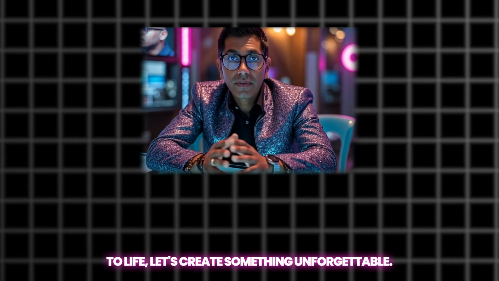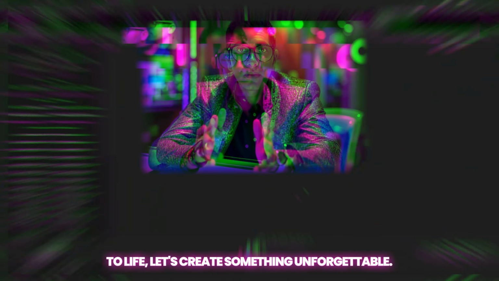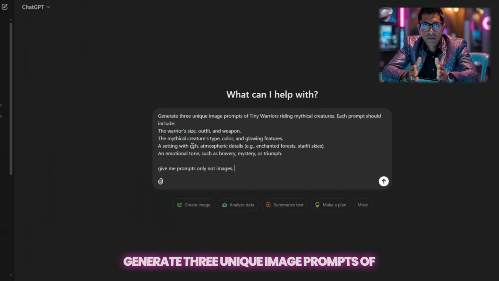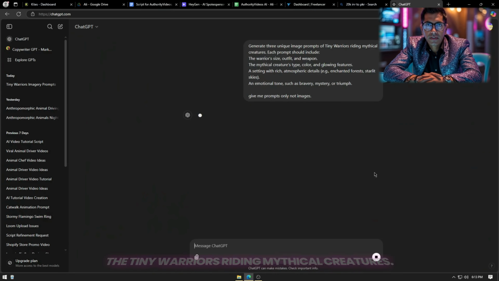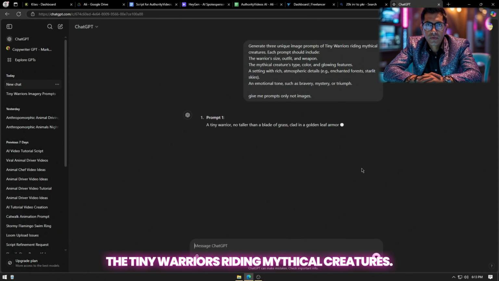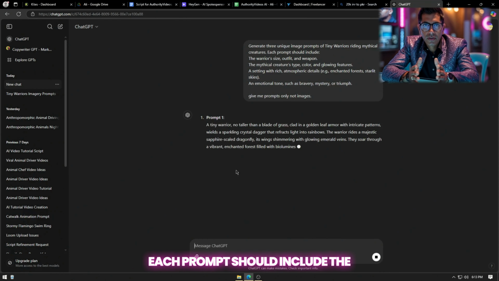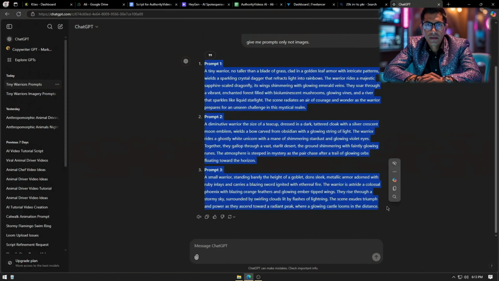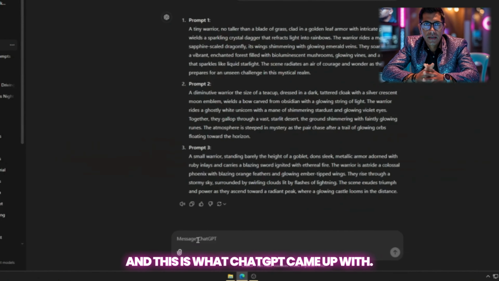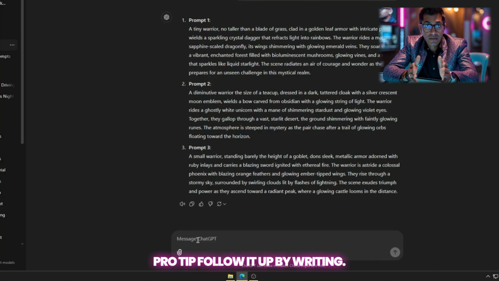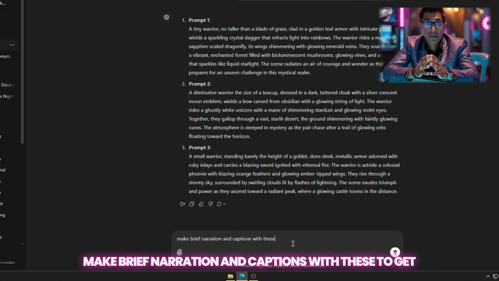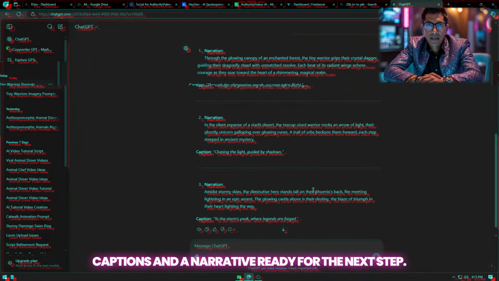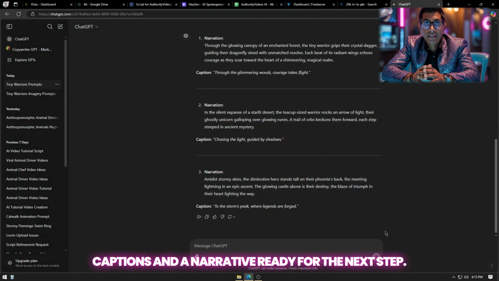Let's create something unforgettable. Open ChatGPT, paste this prompt. Generate 3 unique image prompts of the tiny warriors riding mythical creatures. Each prompt should include the warrior's size, outfit, and weapon. And this is what ChatGPT came up with. Pro tip: follow it up with "make brief narration and captions with these" to get captions and a narrative. Ready for the next step?